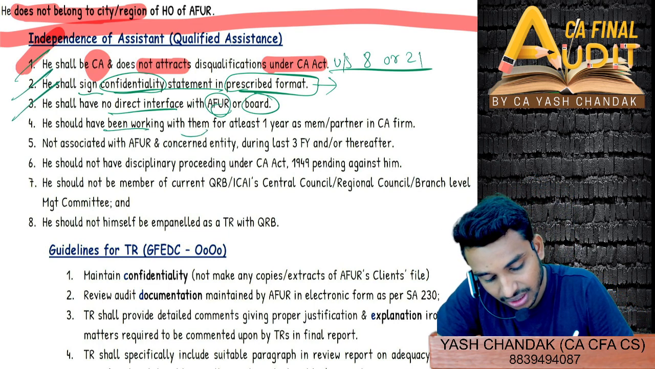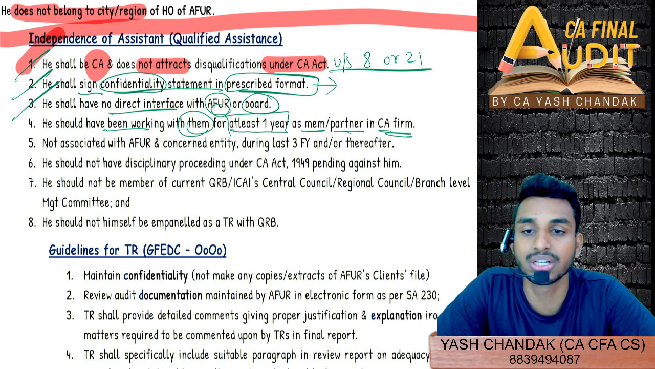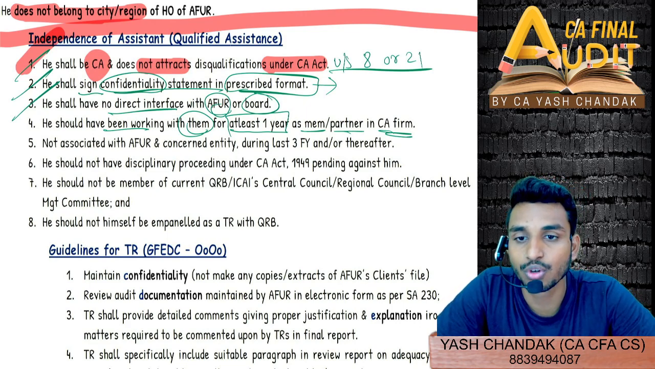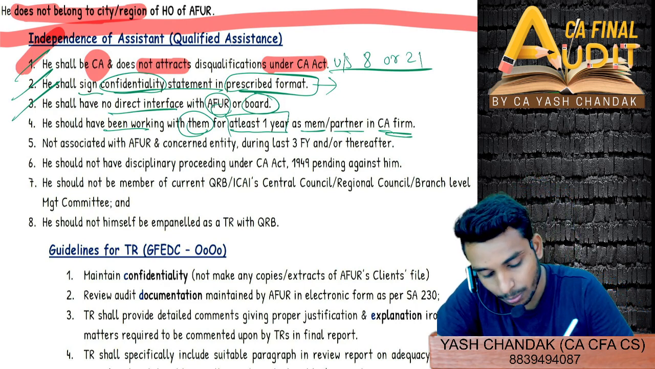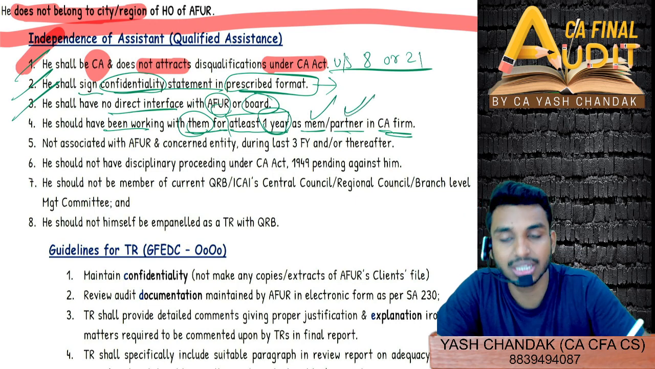He should have been working with me for at least 1 year as a member or partner in a chartered accountants firm. So my firm, which is being appointed as a technical reviewer, me being empaneled as a technical reviewer, so then the assistant has to be with me working for at least 1 year either as a member or as a partner in my firm.